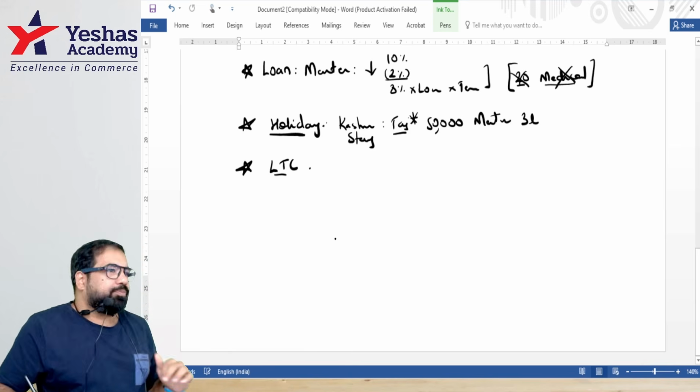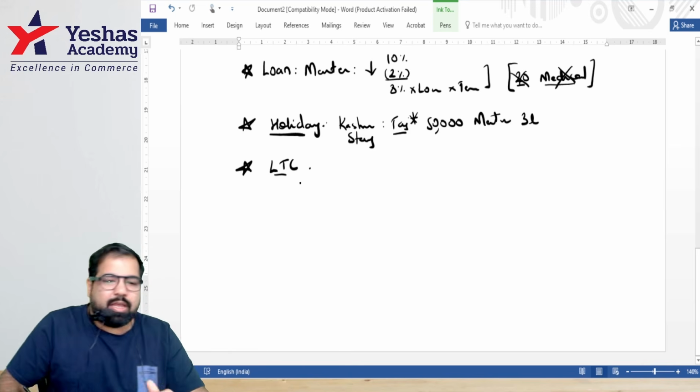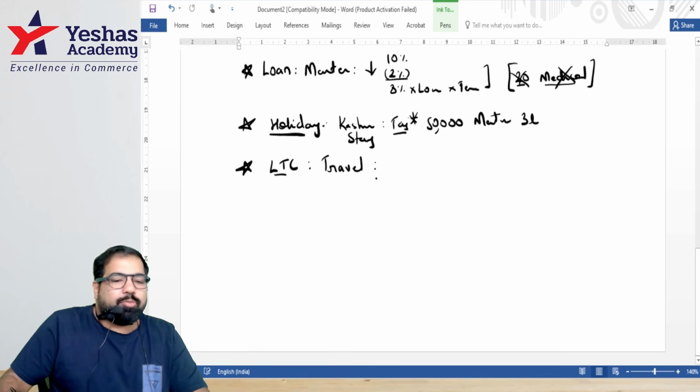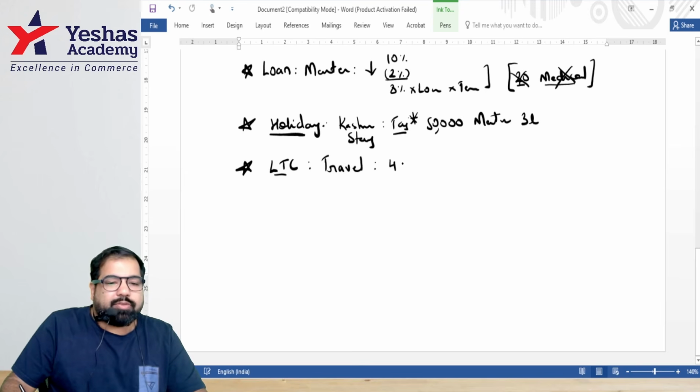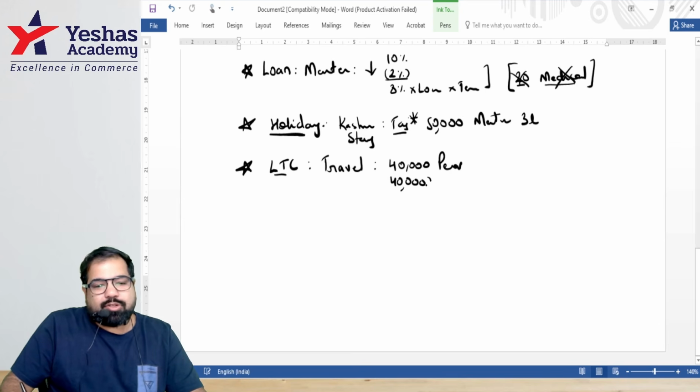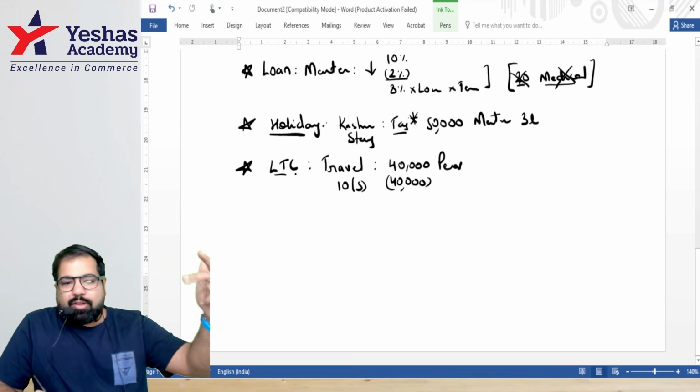Guys, what is LTC? Leave travel concession. Guys, you are now not going for a holiday. Of course, you're going for a holiday, but this is the travel part. Which part? Guys, you book flight tickets. Example, 4 flight tickets, 40,000 rupees. Who paid for it? Master. Is it a perquisite? Yes, but the government says we'll exempt it under a section called Section 10(5). Shortcut is LTC, leave travel concession.